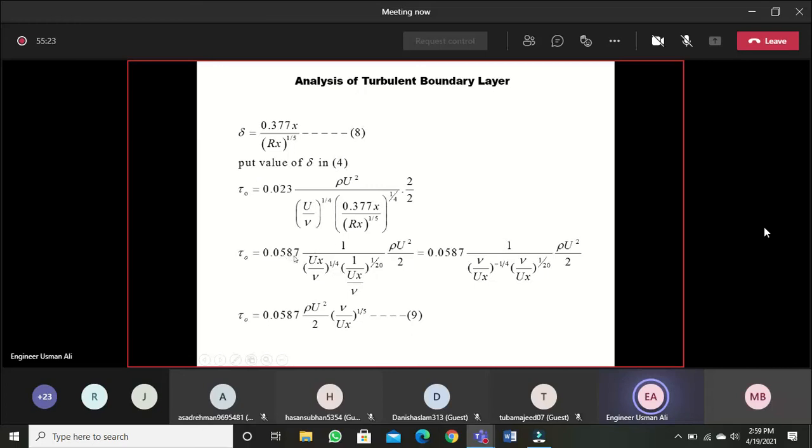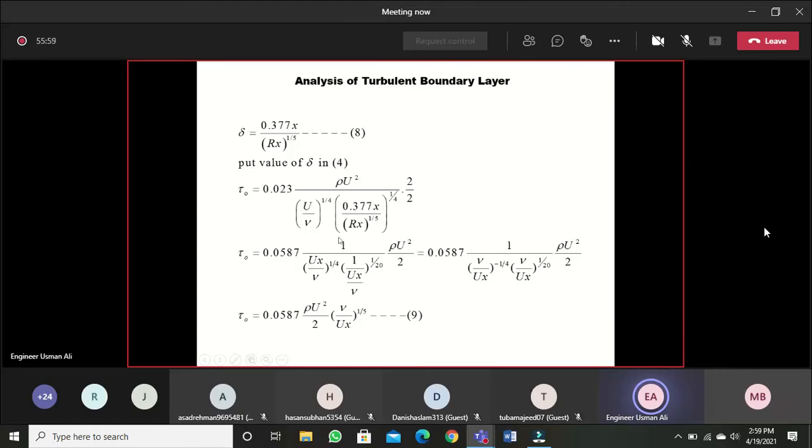It is 0.0587. That is rho u square by, we have multiplied and divided by 2. So rho u square by 2. And then this is over here. We have put the value for, we have written Rx. This is Ux over nu. And we have introduced there is one, this is x, this one that has come to this because x power 1 by 4 and this is u nu power 1 by 4. So we can join them, combine them.